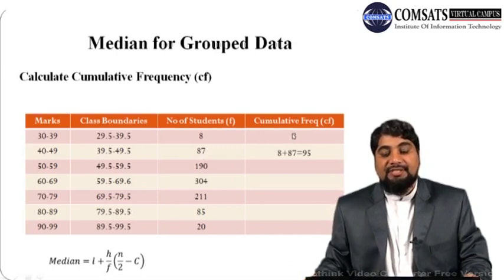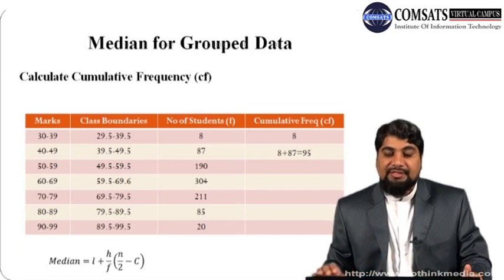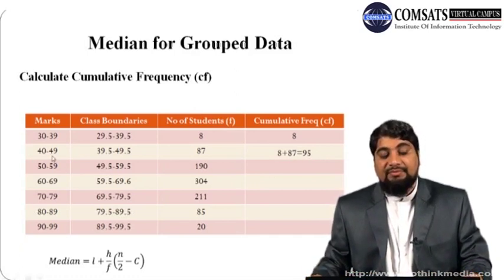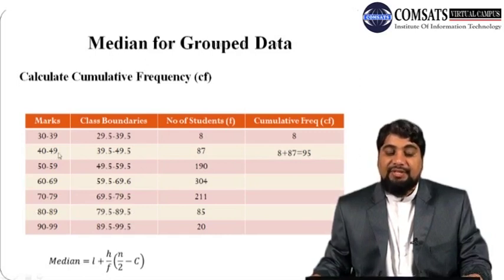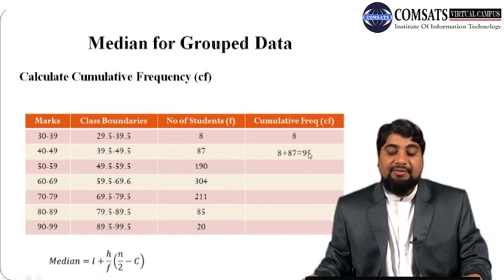So 87 plus 8, we get 95. It means we are adding together the corresponding frequencies. This 95 indicates that up to 49 we have 95 students, meaning from 30 to 49, so it includes the frequencies of both classes. So 8 plus 87, 95.